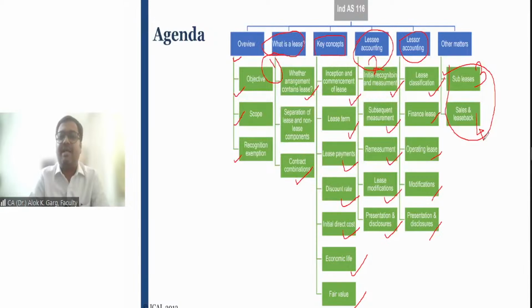Parag has some question. Parag, you will be able to understand this question when I'll discuss further on this lease standard. So just allow some time. Okay, you will be able to understand all these aspects.